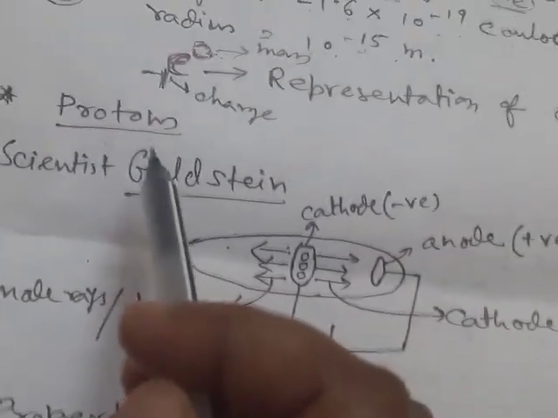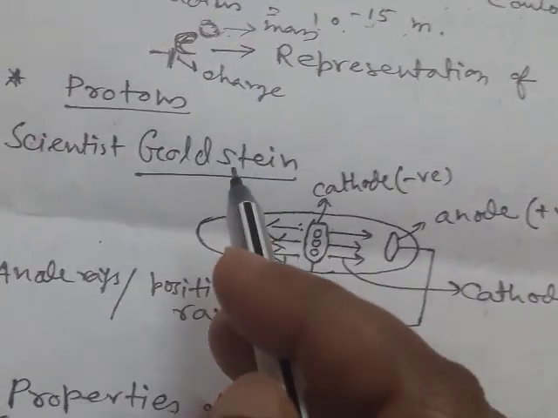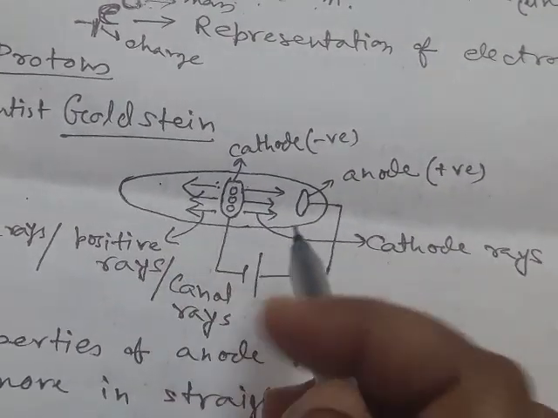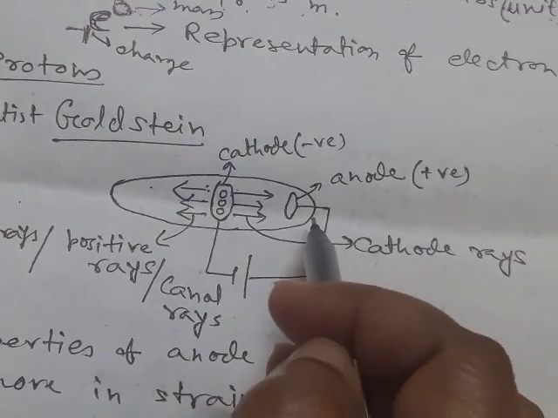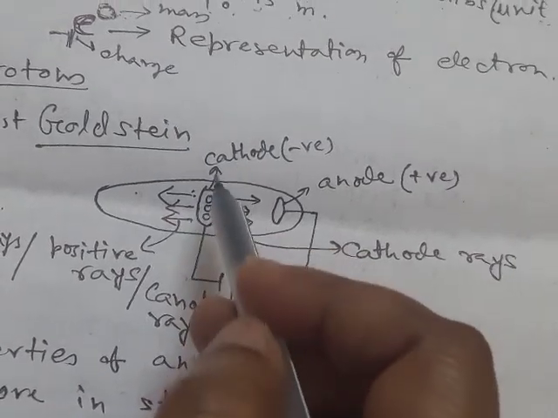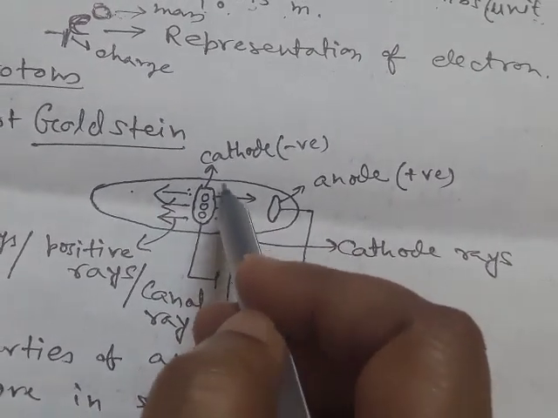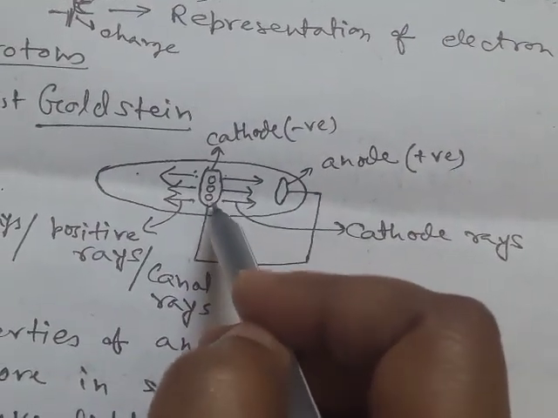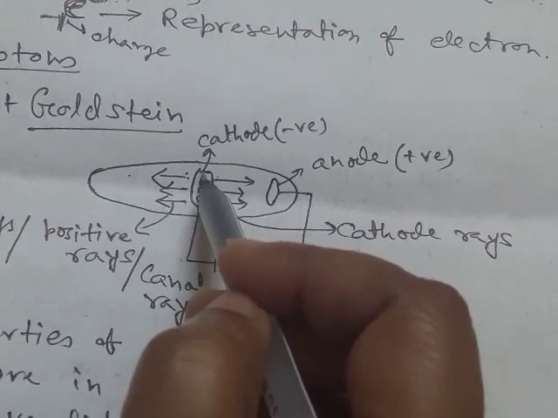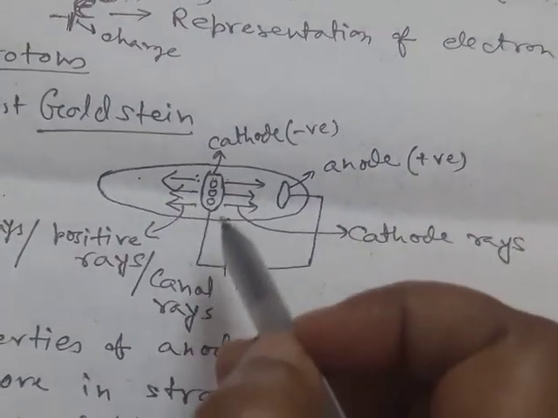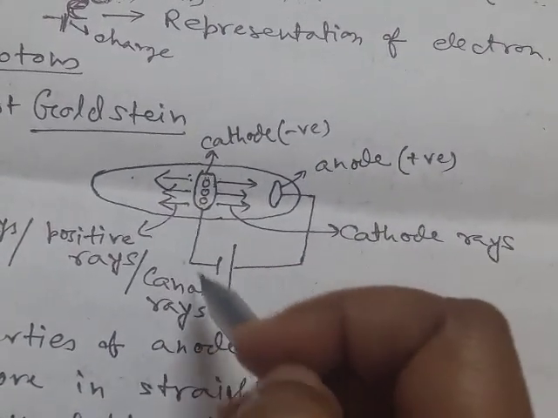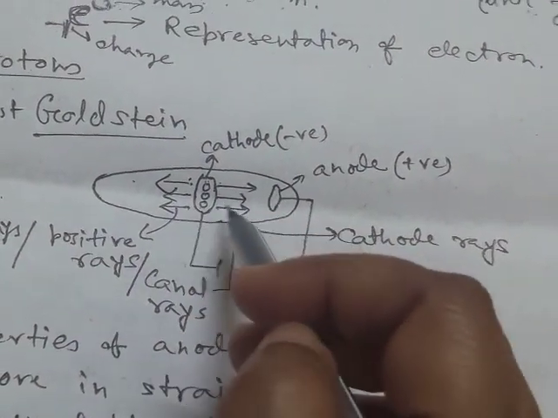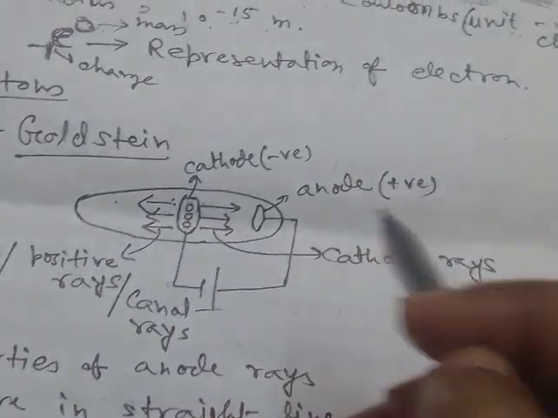Now protons. Protons were discovered by scientist Goldstein. Scientist Goldstein also took a similar discharge tube, but the difference is that the cathode plate is a perforated cathode plate. That means there are a number of pores in the cathode plate. Similarly, the anode and cathode are attached to the battery, and high voltage is generated inside the gas of the discharge tube.